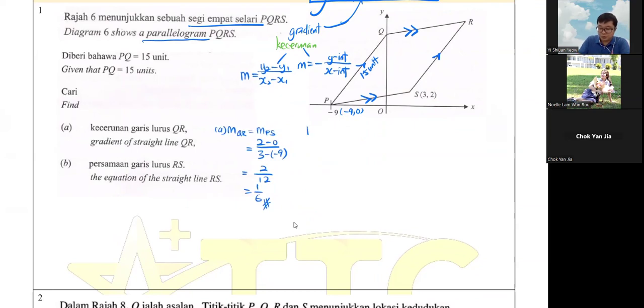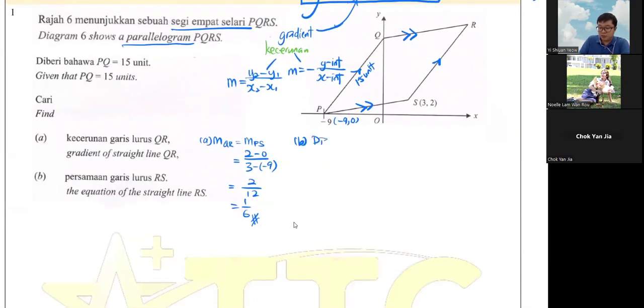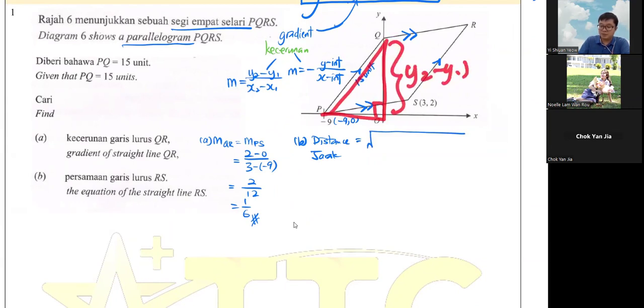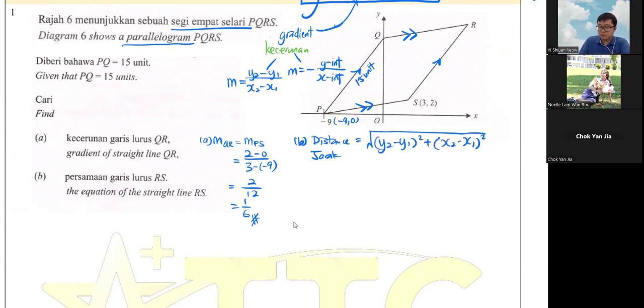PQ, using the distance formula first. Distance equals the square root of, it's technically just the Pythagoras theorem, with a 90 degrees angle. So this is your y2 minus y1, this is your x2 minus x1. So it's your Pythagoras theorem where you have y2 minus y1 squared plus x2 minus x1 squared. The distance given to you is 15, so 15 is on the left side. I just put it like that first.